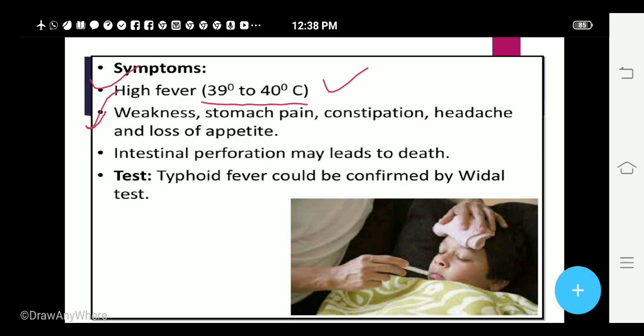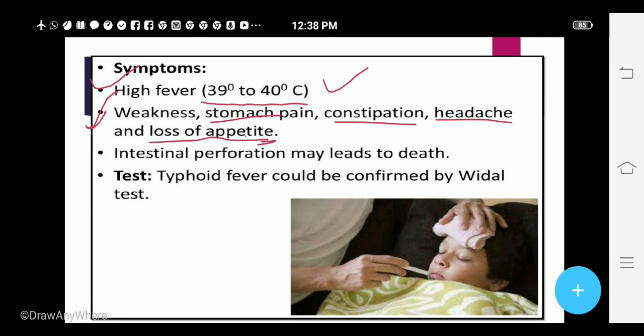Then there is going to be weakness. There is going to be stomach pain, constipation, headache and loss of appetite. See, what do you mean by appetite? Appetite means hunger. So the person will not feel hungry. Why? Because the food is not digested. Because the intestine is affected. Yes, intestine is affected. And what is the purpose of intestine? There are two functions: digestion and absorption.